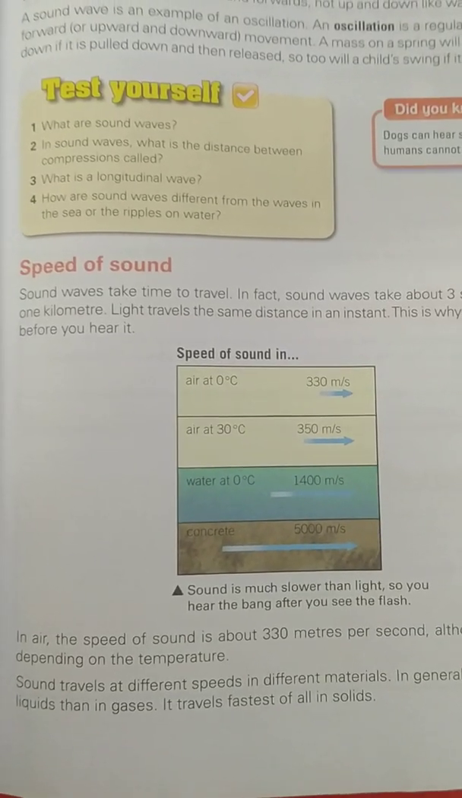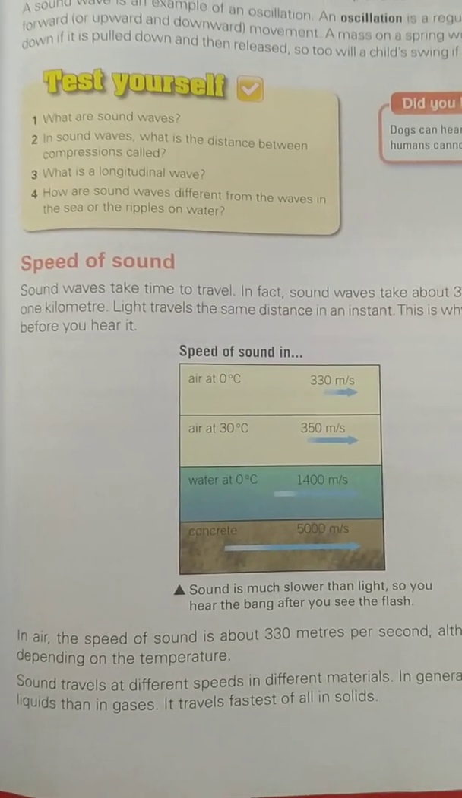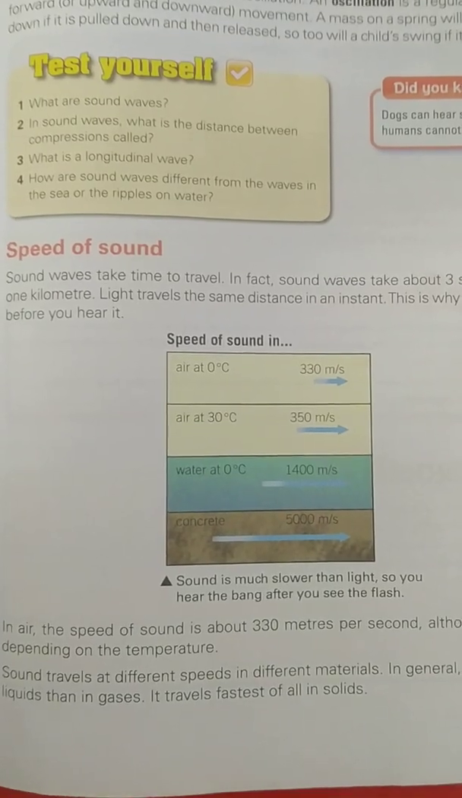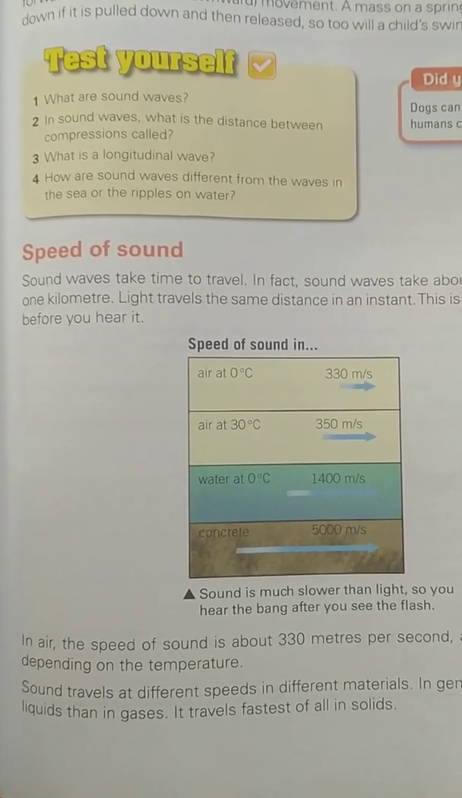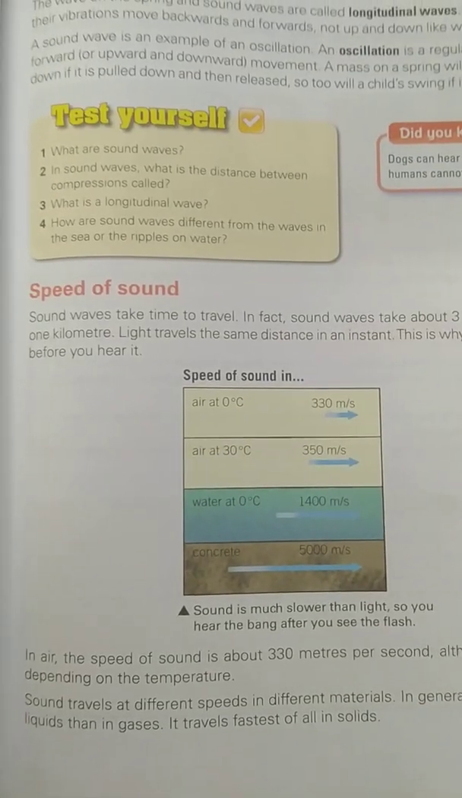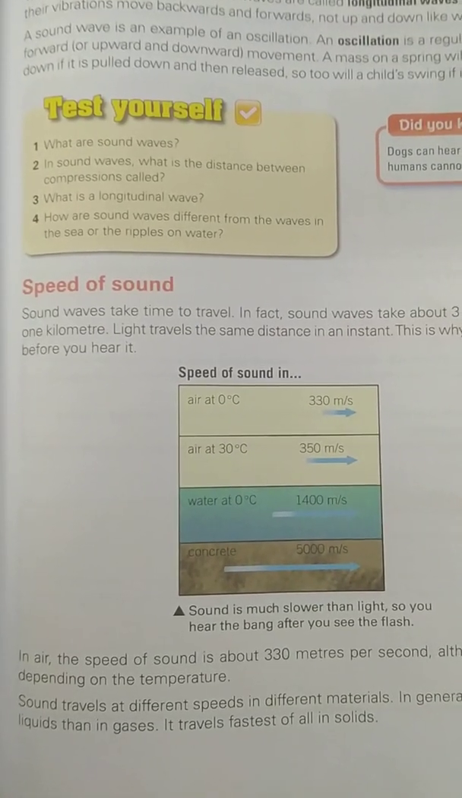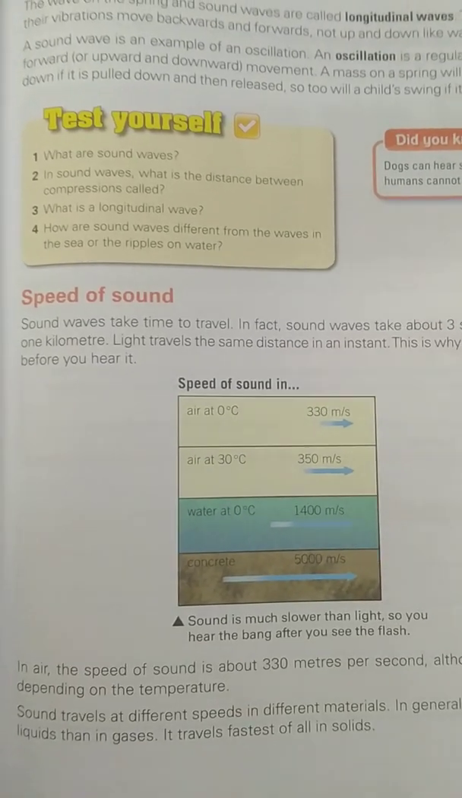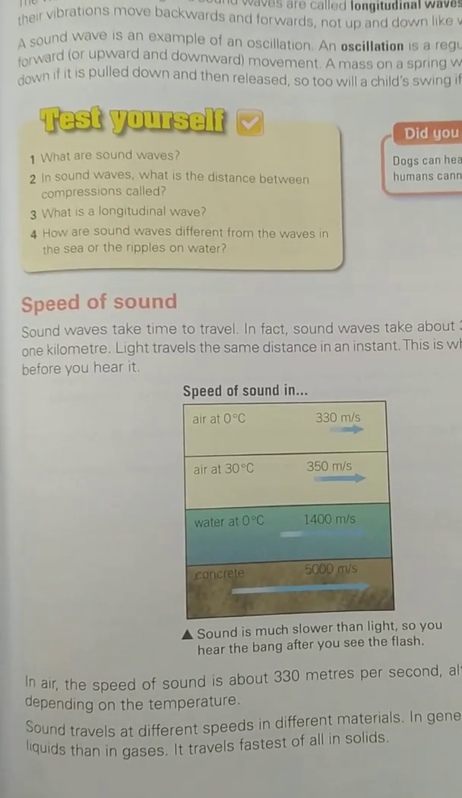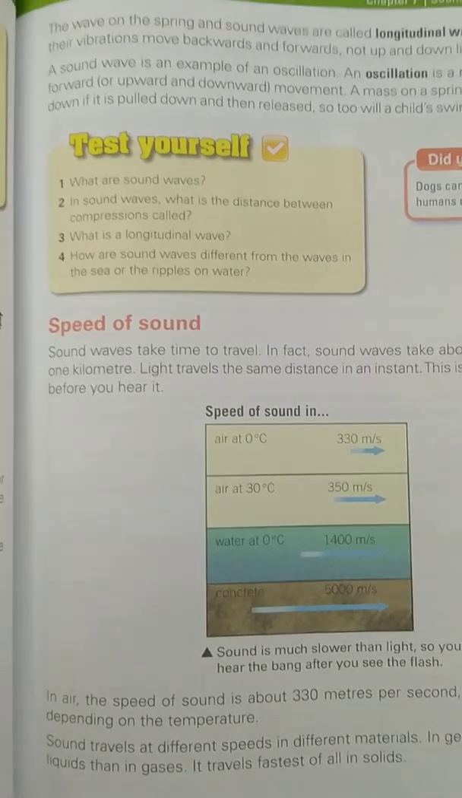Speed of sound: we studied that light travels faster than sound. It means if we hear a thunderstorm, we see the lightning first and then we hear the sound of it. This is possible because light travels faster than sound. Sound travels at different speeds in different materials. Sound travels faster in liquid than in gas, and fastest of all in solids.